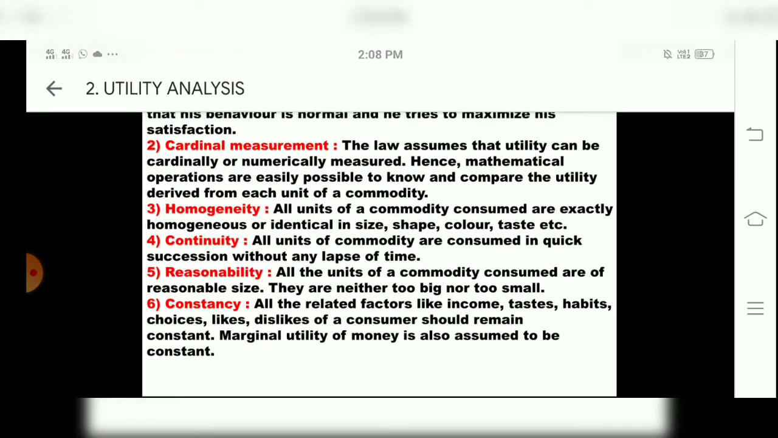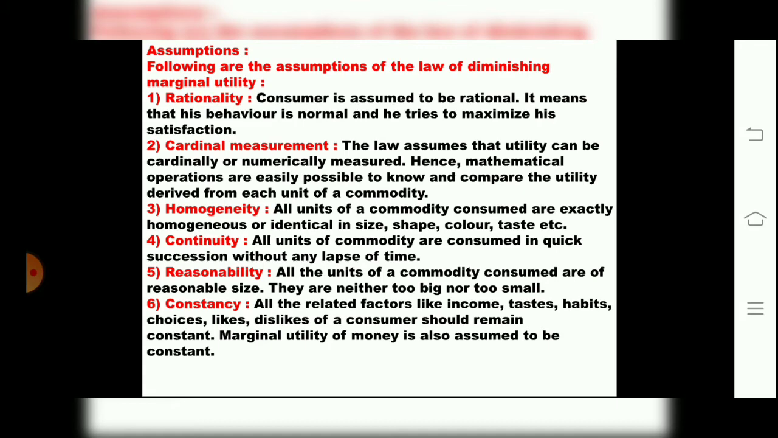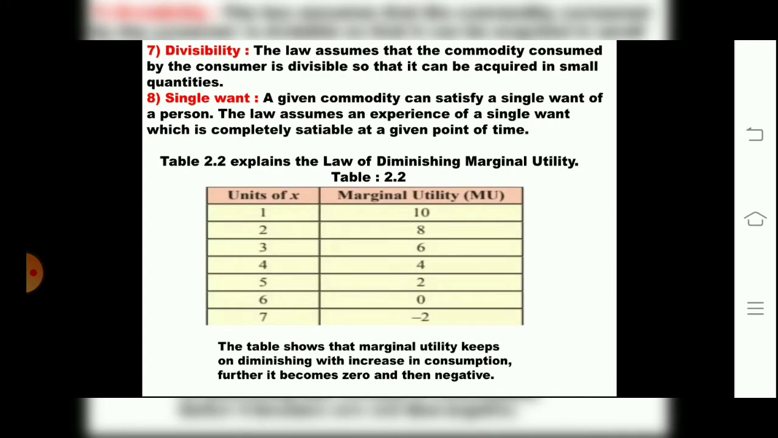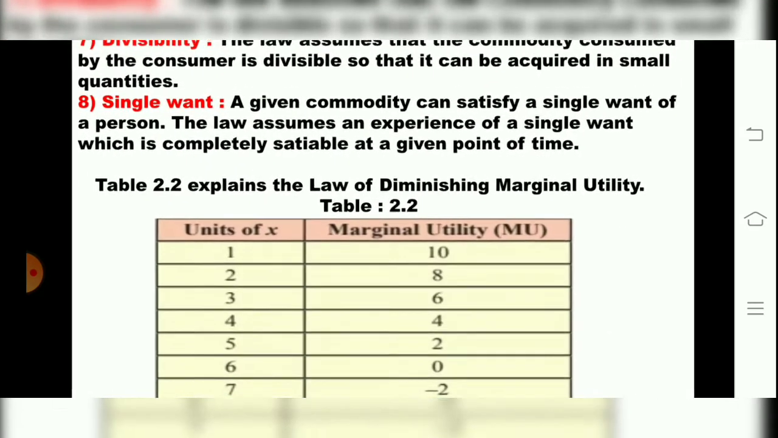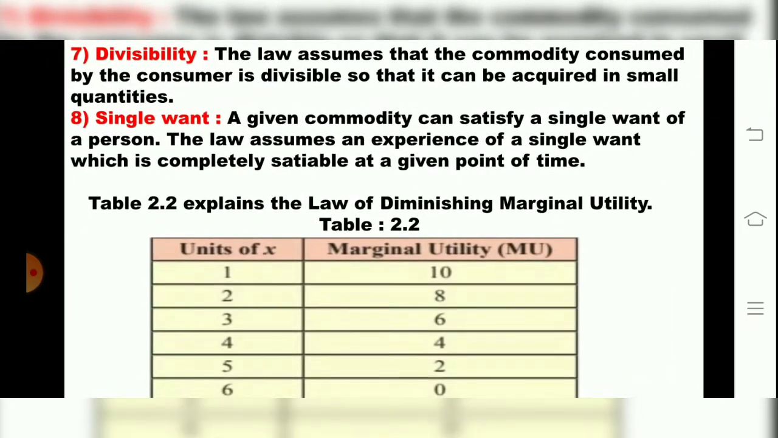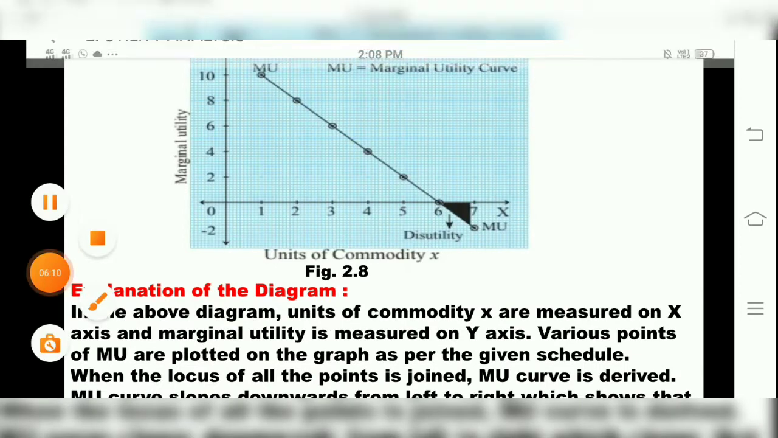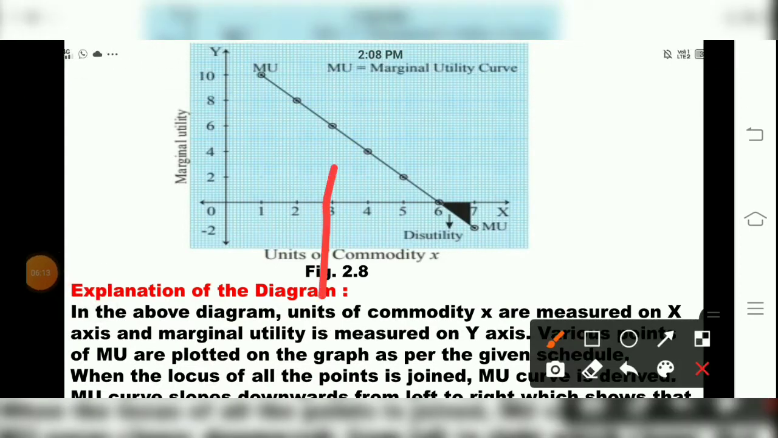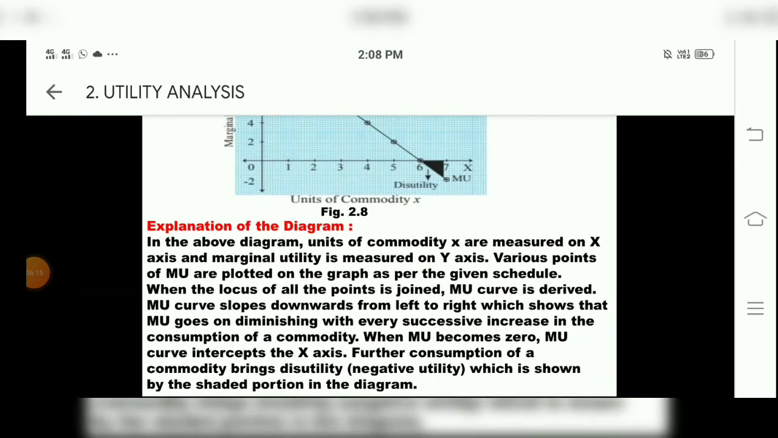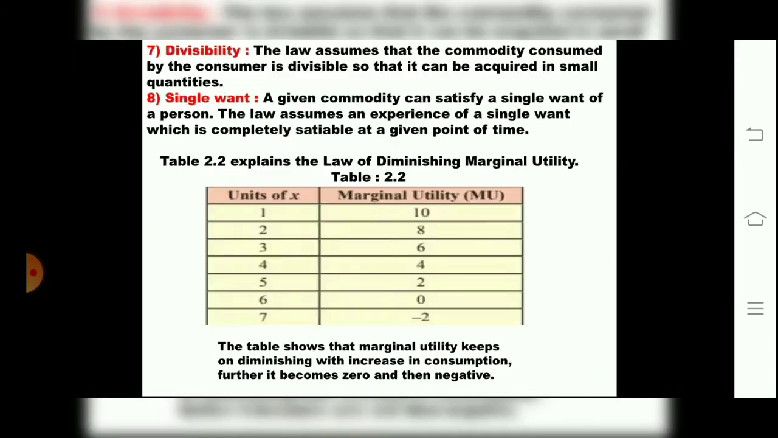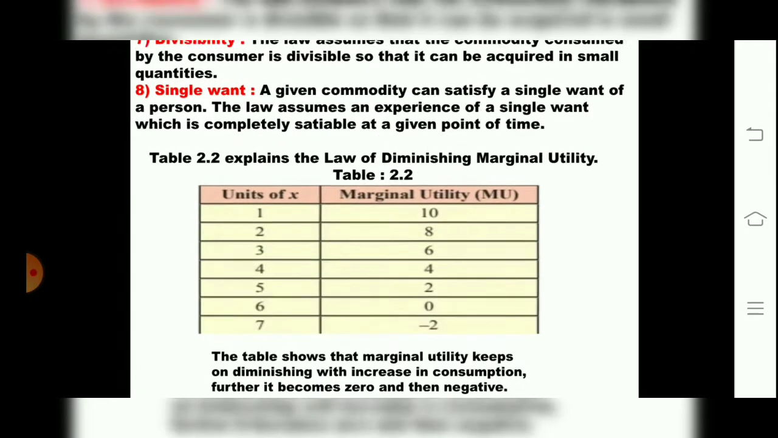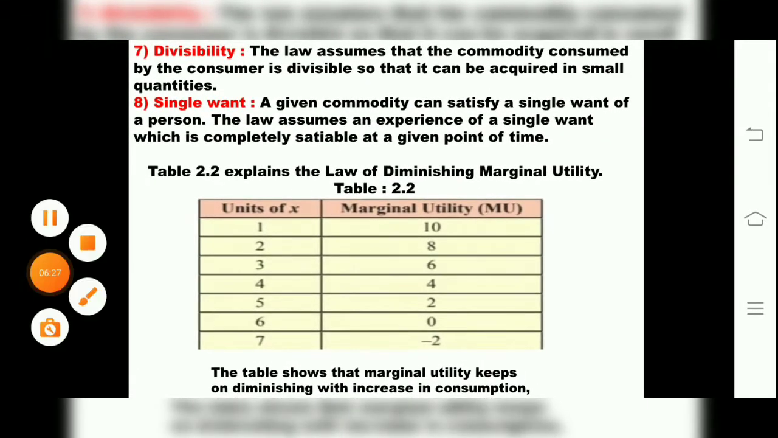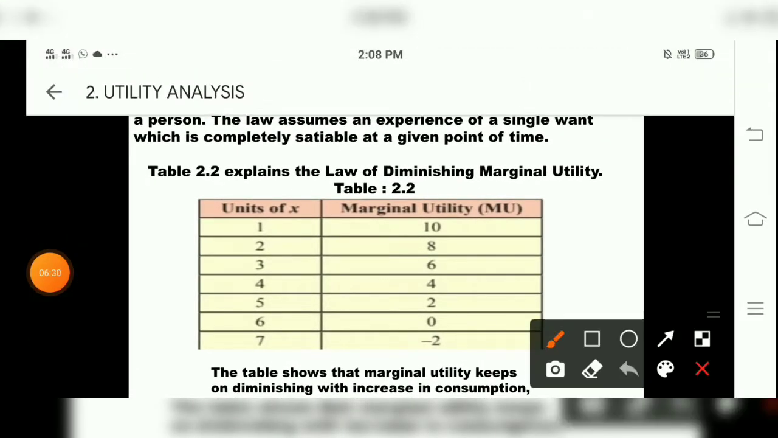Now what are we studying? We are studying assumptions. 6 points we have seen. Now we'll see the 7th and 8th points related to assumptions, children. Now see the 7th point of assumption of the law of DMU. What does it say? Divisibility. Divisibility of what? Of commodities, children.